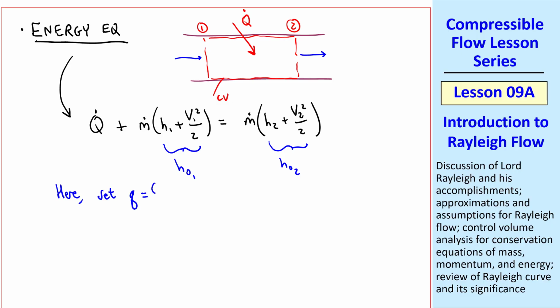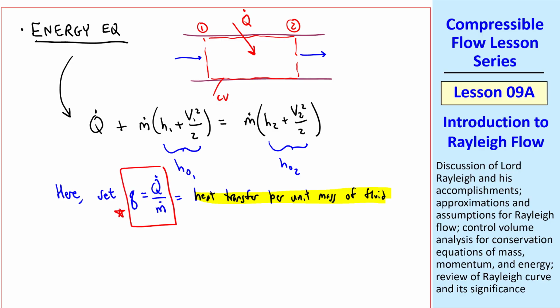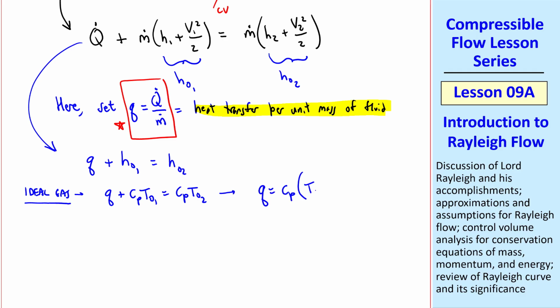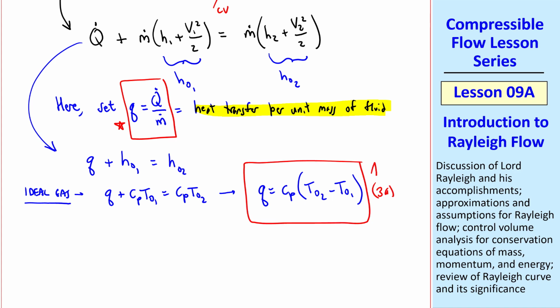Let's set q equal Q dot, which is now not 0, divided by M dot, which is the heat transfer per unit mass of fluid. You can call this a specific heat transfer if you prefer, and we'll write our equations in terms of this lowercase q. So this energy equation becomes q plus H01 equals H02. But since this is an ideal gas, we'll write this as q plus Cp T01 equals Cp T02, or rearranging, q is Cp times (T02 minus T01). I'll call this 3a, our energy equation.